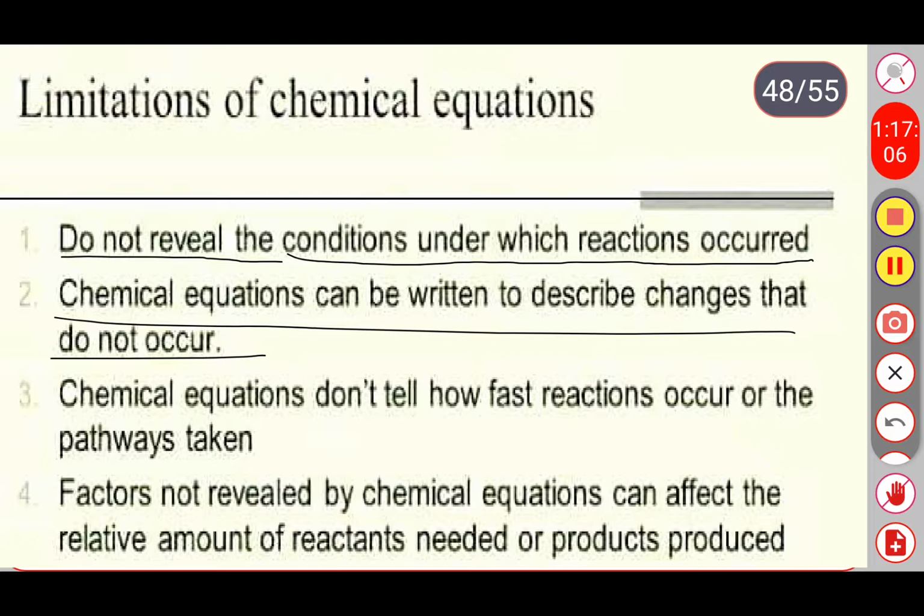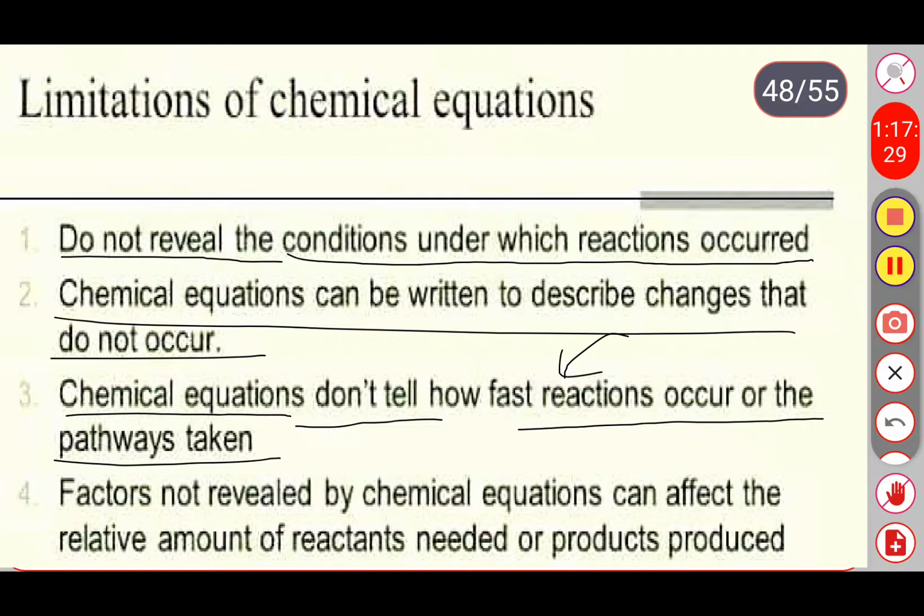Okay. Third one, chemical equations do not tell how fast the reaction will occur. It means when we use a catalyst, the rate of the reaction will increase.